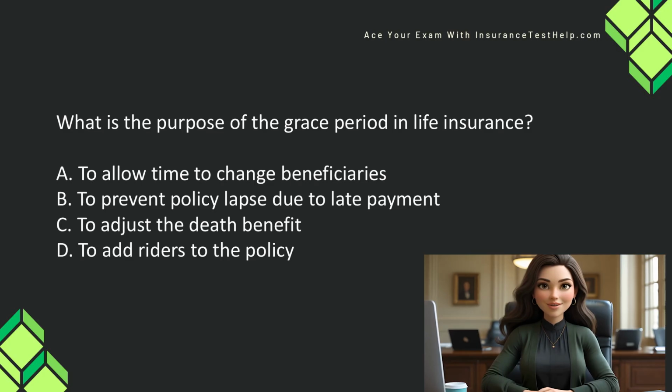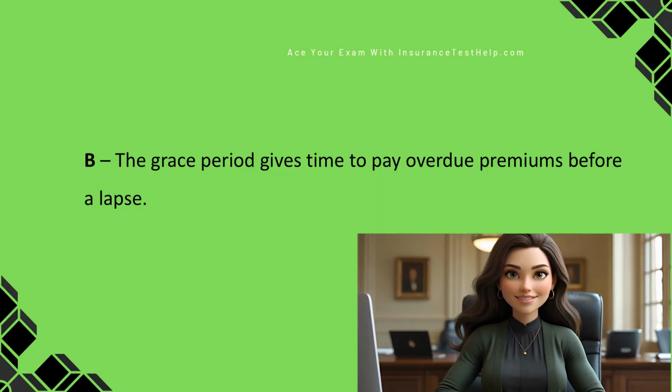What is the purpose of the grace period in life insurance? A. To allow time to change beneficiaries. B. To prevent policy lapse due to late payment. C. To adjust the death benefit. D. To add riders to the policy. B. The grace period gives time to pay overdue premiums before a lapse.